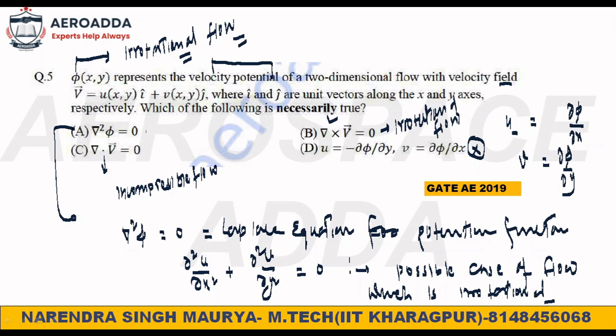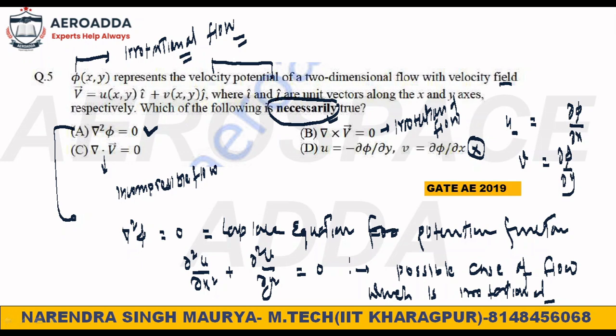Correct answer is option A. That is nothing but necessarily true. Here they have clearly mentioned necessarily true, and this is a multiple choice question, MCQ. If it is MSQ, multiple select, then they will tell you. The headline will be given to you that this is the multiple select.